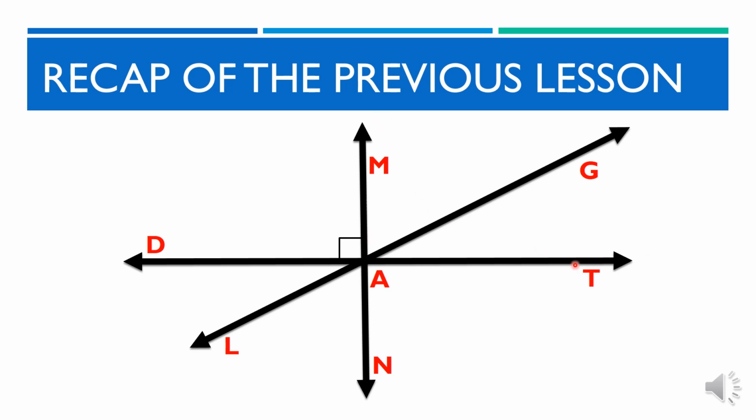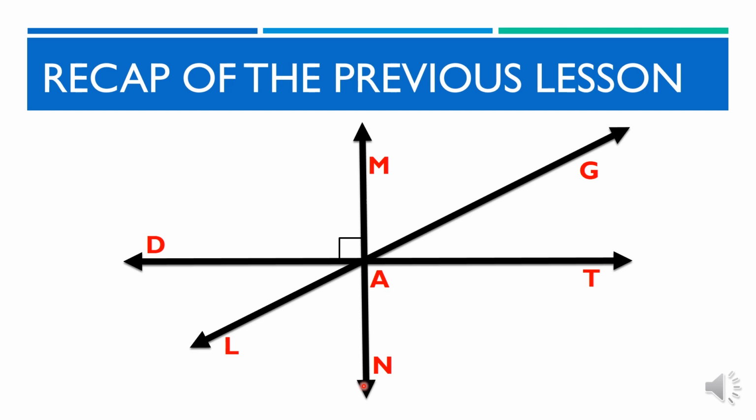Angles MAT and TAN, angles TAN and NAD, angles DAG and GAT, angles MAG and GAN are some other examples of linear pair, supplementary, and adjacent angles, but there are many more in the figure. Aside from complementary, supplementary, linear pair, and adjacent angles, do we have any angle pairs in our figure? Great! We also have vertical angles.